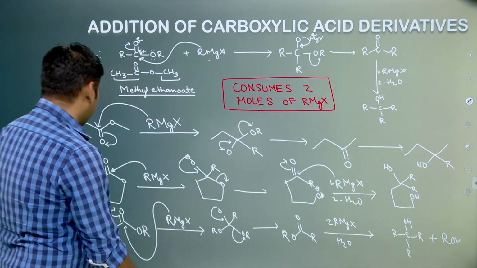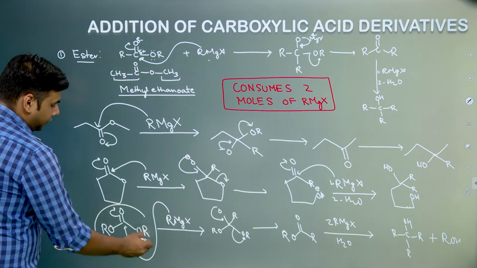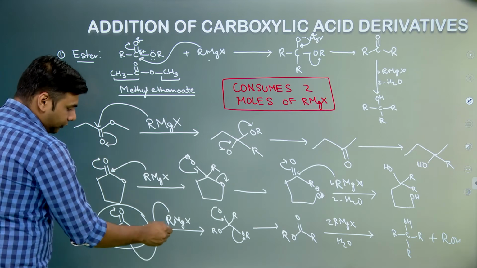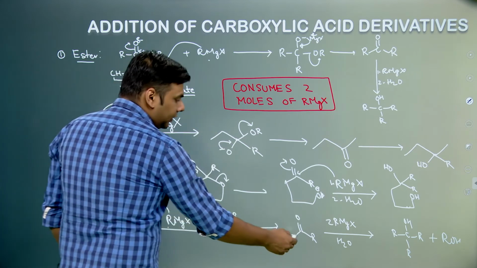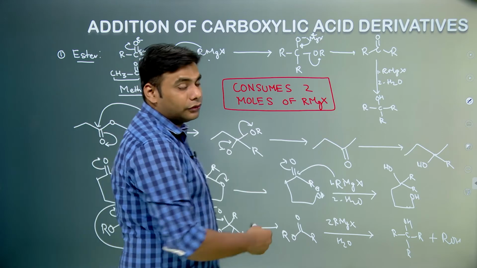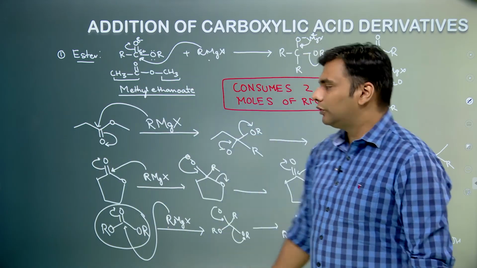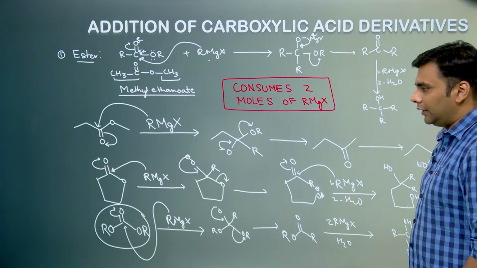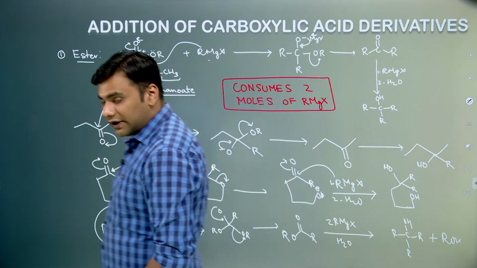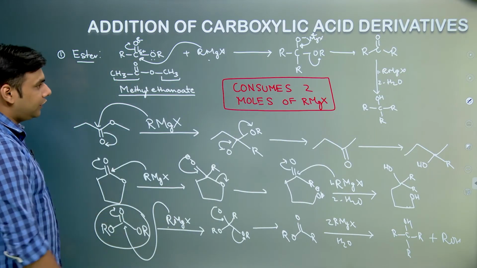So basically this molecule consumes how many moles of Grignard reagent? It is consuming 1 mole here to form ester. Then we know that ester consumes 2 moles. So this molecule is consuming 3 moles of Grignard reagent. So just have a snapshot of this as well. This is again a very important concept.